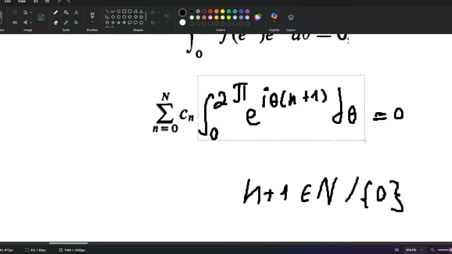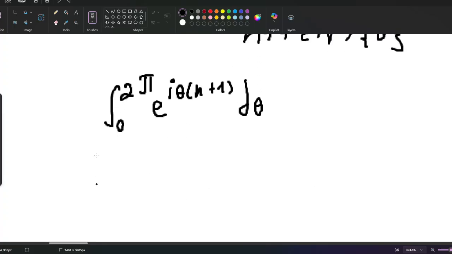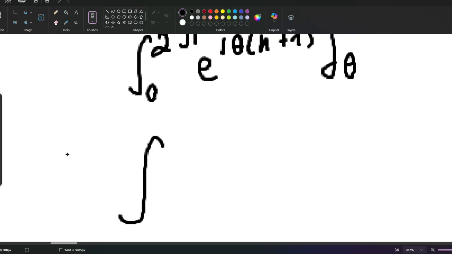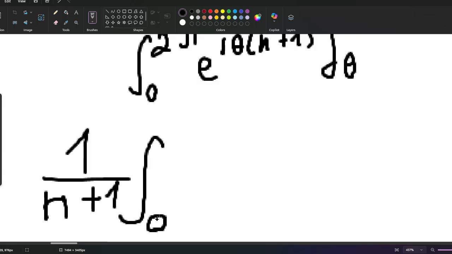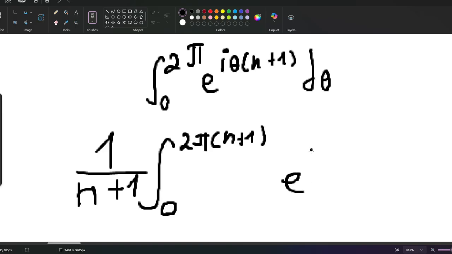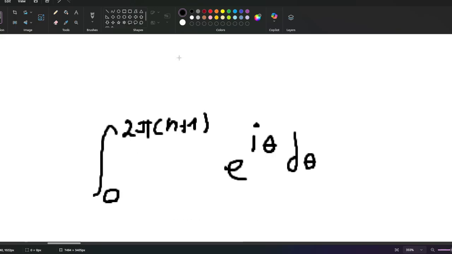So let's copy it over. First I'm going to do a substitution. I'm going to take theta times n plus 1 and substitute. What I'm going to get is 1 over n plus 1 times the integral from 0 up to 2 pi times n plus 1 of e to the power of i theta d theta. And again, n plus 1 is not going to be 0, so we don't really care about that. I'm going to show that this integral is equal to 0.